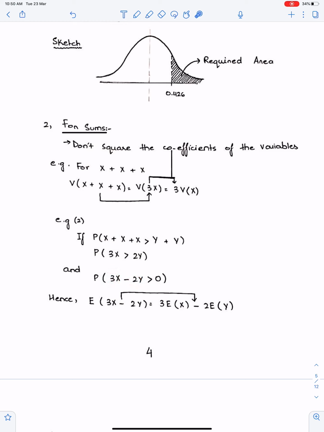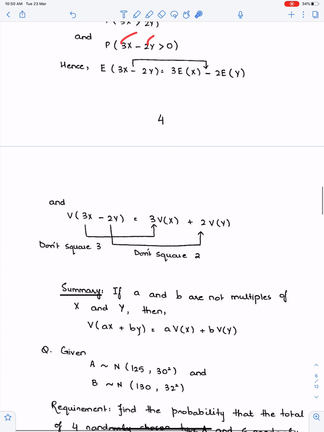In mean, there is no issue. Whether the number is multiple or not, we always write the number as it is in mean. And we always copy the sign as it is. So mean is not a problem. The main problem is variance. In variance, we never give a square to the coefficient when coefficient is not multiple of variable. We will not give a square to these two, this 3 and this 2. When you work for variance, you just need to write 3 as it is, 2 as it is.